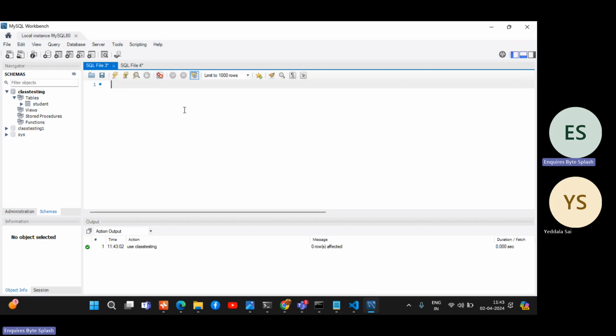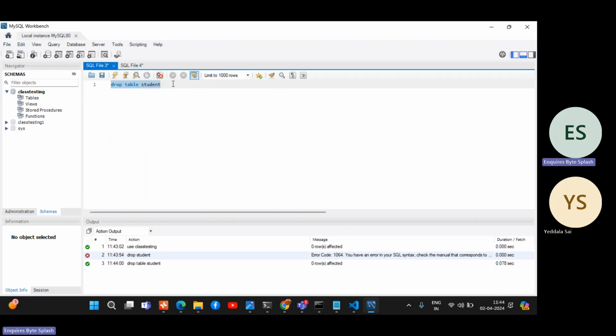Now I will drop the student table because we will create it today. Drop table, then the table name. We are dropping that particular table. Now it is refreshed and there is no table. Now I want to create a student table. Take an example: you are logging in to LMS, that is the real-time case. You have filled in student email ID, date of birth, everything. We will not take that many fields, just the three or four which are required. So first, how do we create the table? Abhinami, can you tell me?